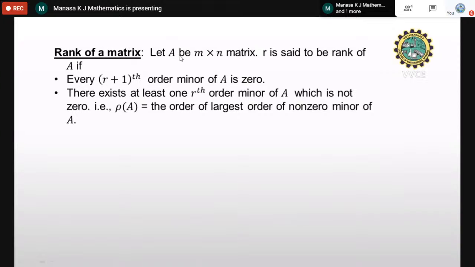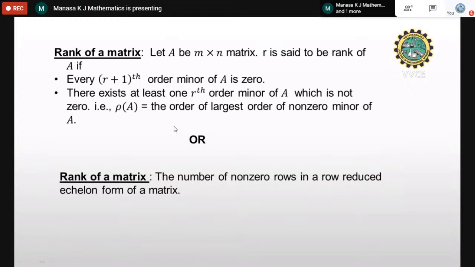See, we have a matrix A, you take the largest submatrix. Okay, largest submatrix and you take the determinant, and if that determinant is not equal to 0, then we call it as the minor of that order, and that order will be equal to the rank of the given matrix. Okay, this is useful if it is a 2 cross 2 matrix, otherwise no need.